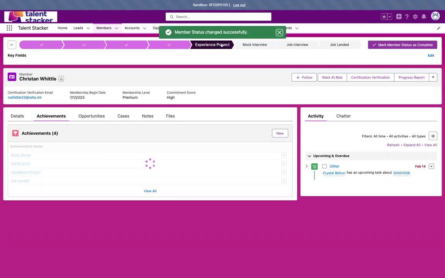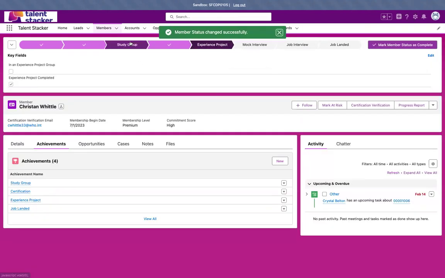So moving on to the next step, we've then got Experience Project. This marks the start of the member's path to get the experience needed to work a real world opportunity, to get some experience under their belt, feel comfortable with the platform, get their hands dirty in the org, kind of figure things out from start to finish, and say that they've got some real experience problem solving and working as a group.